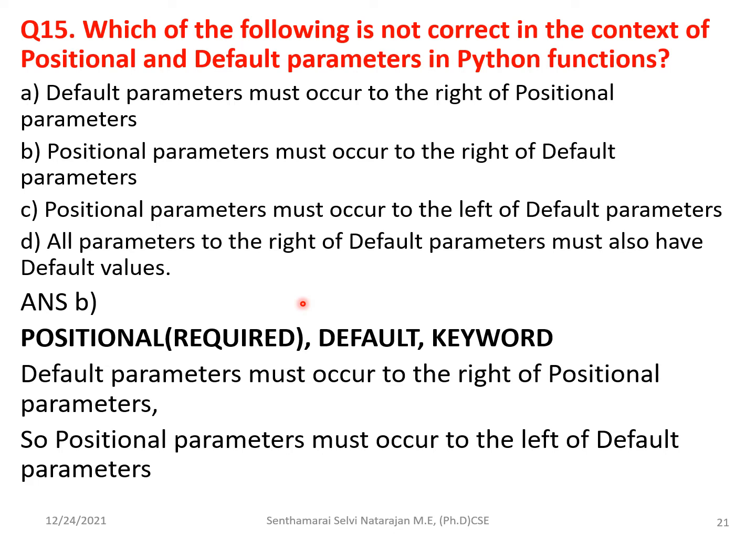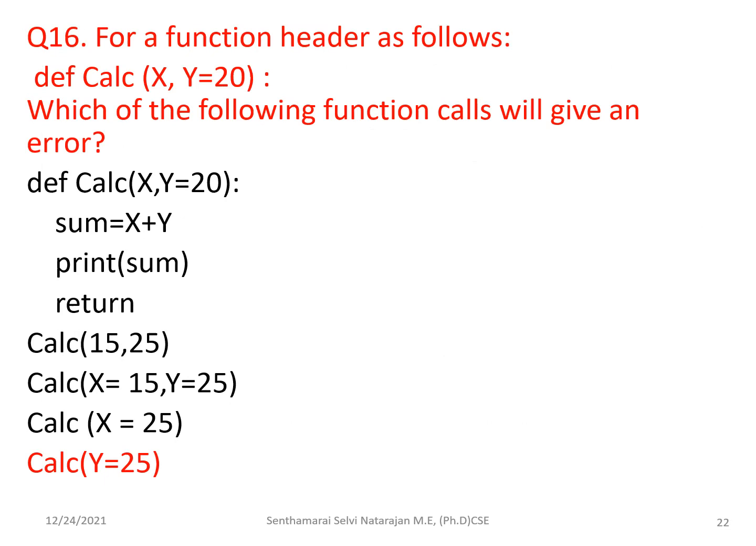So based on that, we can say that answer B is the wrong one, because positional parameters must occur to the right of default parameters. It should occur at the left of the default parameters. So the other options are the correct options.